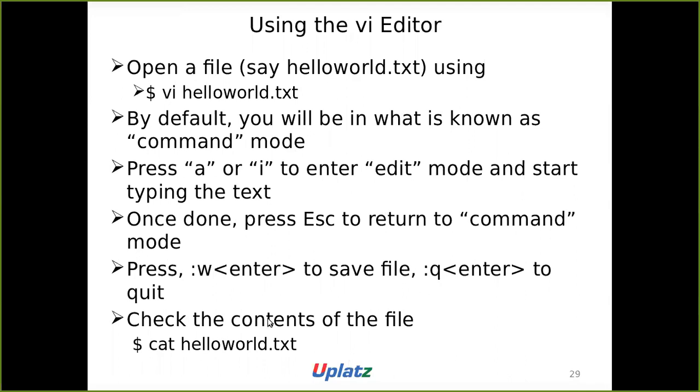So if you want to check the contents, cat. We'll see more about cat, what is the purpose of that, in the next chapter. It is just cat, concatenate, but why the name, why we need it, what is the purpose. Like IO redirection and the pipes, it will give more sense when we see that topic. Okay, so I'll just hold that one as of now. We'll see in the next chapter.